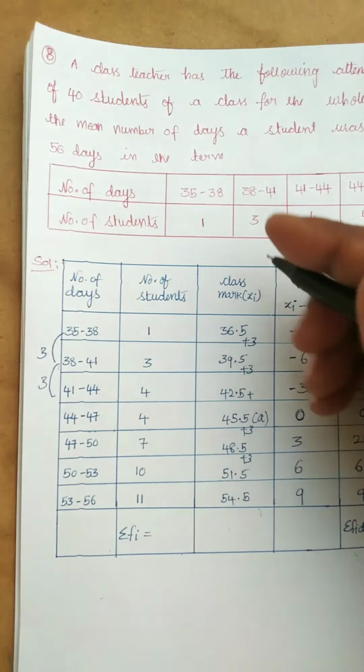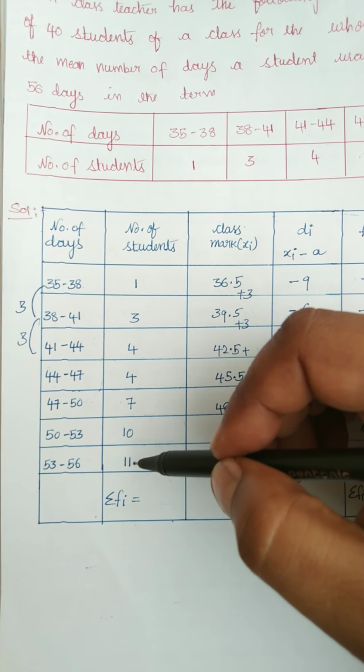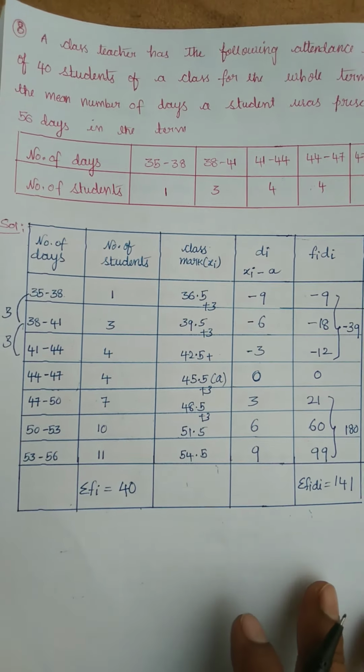And what about sigma Fi? 4, 8, 12, 19, 29, 30 plus 10, 40. Sigma Fi value is 40, right?